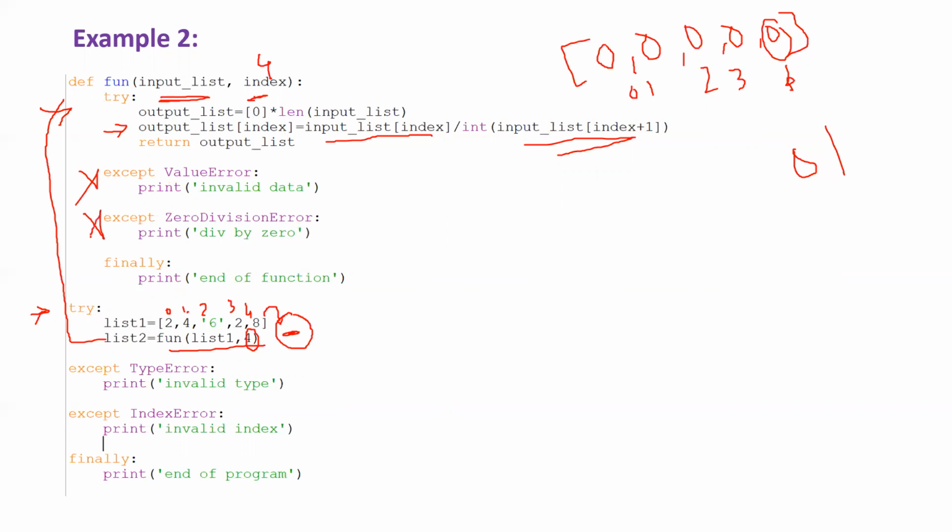This will not be able to handle it. So the finally block will be executed, end of the function will be printed, and inside the method the exception is not handled, so that exception will be propagated to the function caller. Here we will get an IndexError, right? So what will we write? Invalid index, and finally the end of the program. So the output of this code will be: end of the function, invalid index, and end of the program.